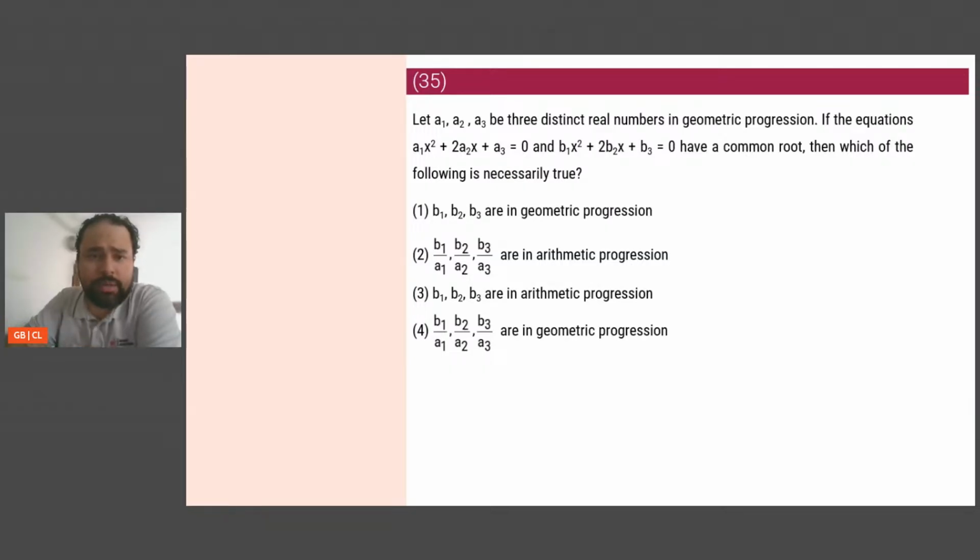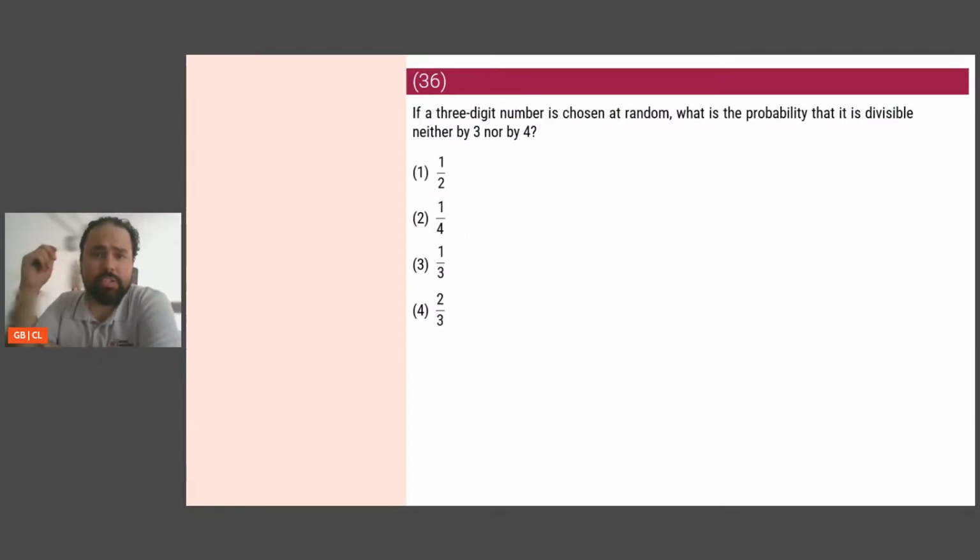Not 11 also. I have about 10 minutes left. So I'll leave this one, I'll come back to it. If a 3-digit number is chosen at random, what is the probability it is neither divisible by 3 nor 4?